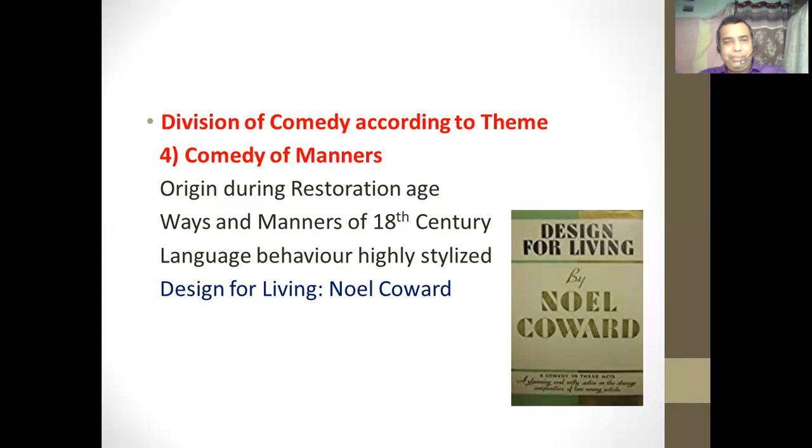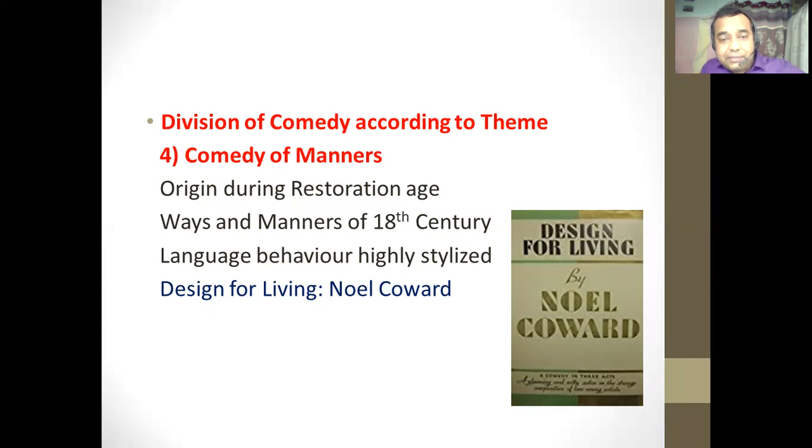They were showing their showy nature or artificiality, running behind richness and money. All those things are ridiculed in the form of drama, where the dramatist takes this false behavior of the 18th century people, creates a fine plot of the play, writes the comedy and creates some laughter. That type of comedy is called comedy of manners.